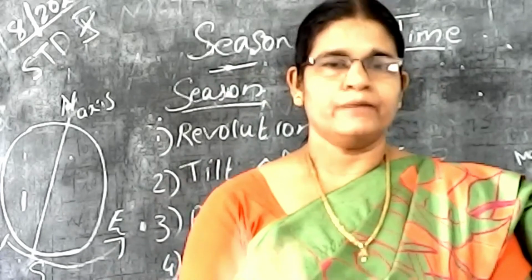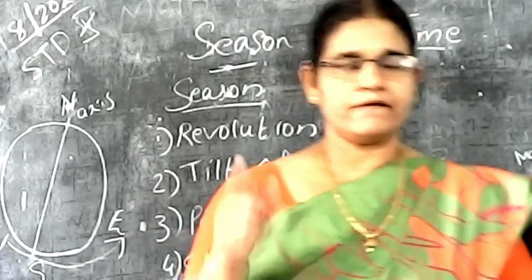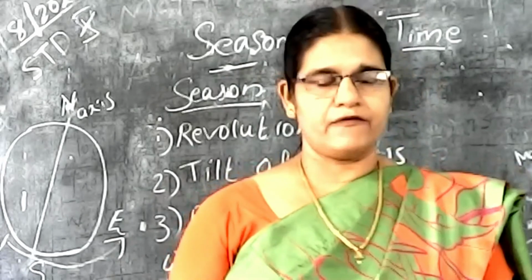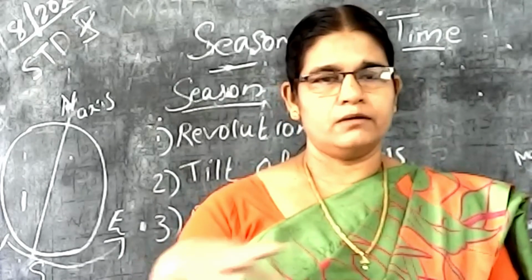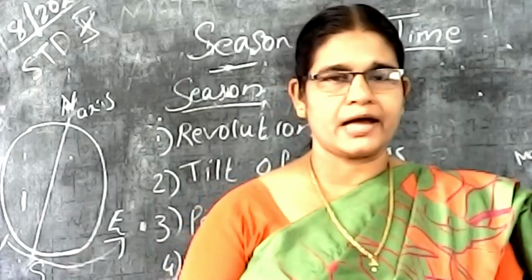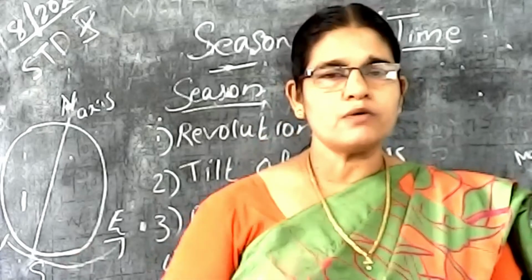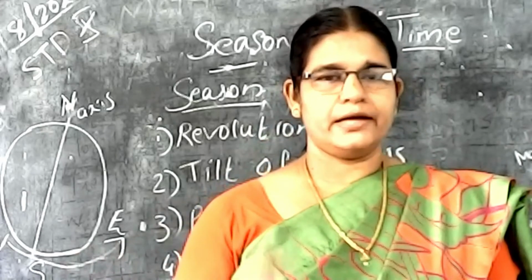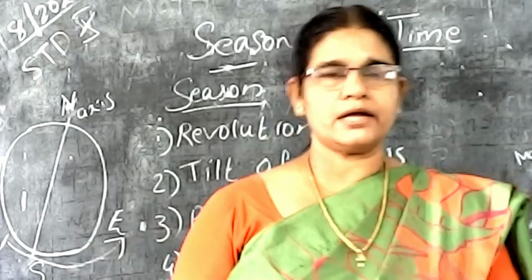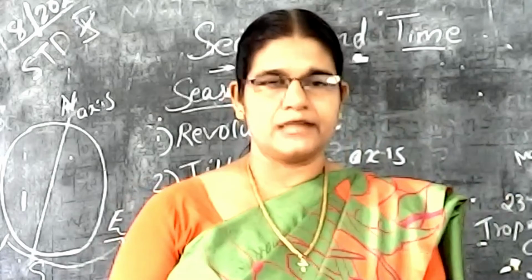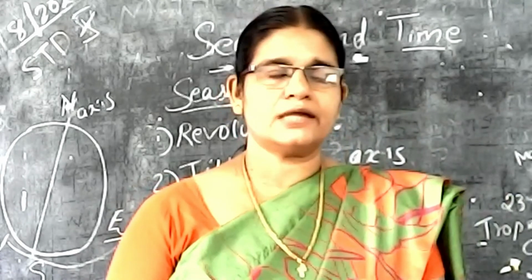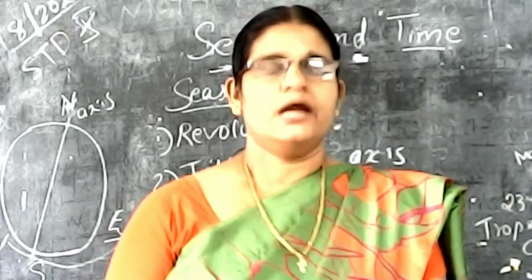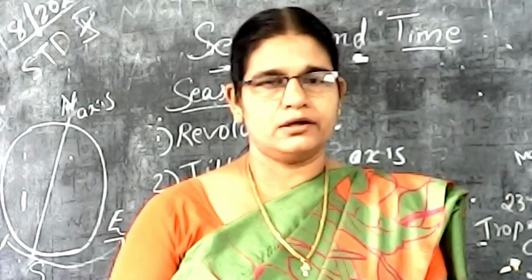What is the tilt? The earth is tilted from the vertical plane 23.5 degree and from the orbital plane the 66.5 degree the earth is inclined. Throughout the year the earth is maintaining this inclination. Throughout the year the earth is maintaining this tilt. This is known as the parallelism of the axis of the earth. That is the third reason of the different seasons occurring on the earth.